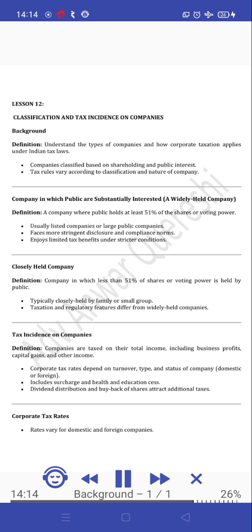Tax incidence on companies. Definition. Companies are taxed on their total income, including business profits, capital gains, and other income. Corporate tax rates depend on turnover, type, and status of the company, domestic or foreign. This includes surcharge and health and education cess. Dividend distribution and buyback of shares attract additional taxes.